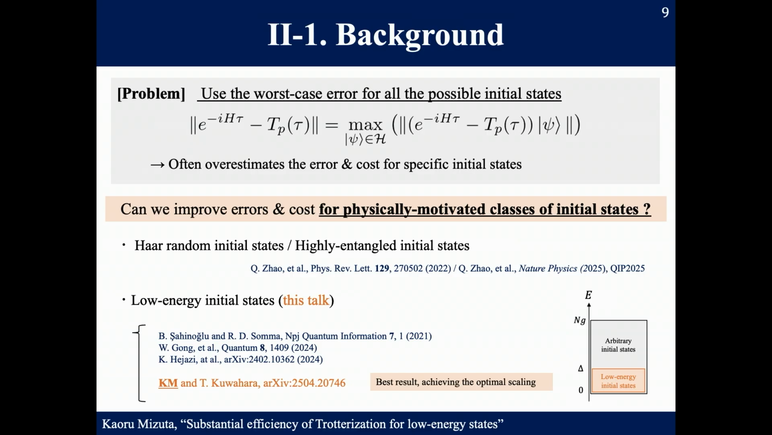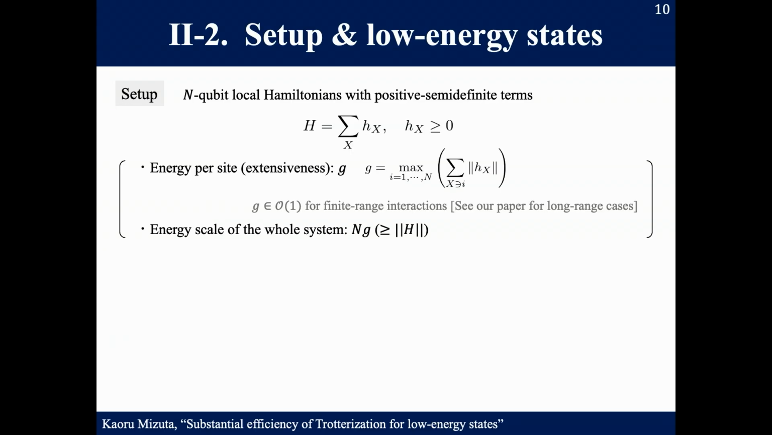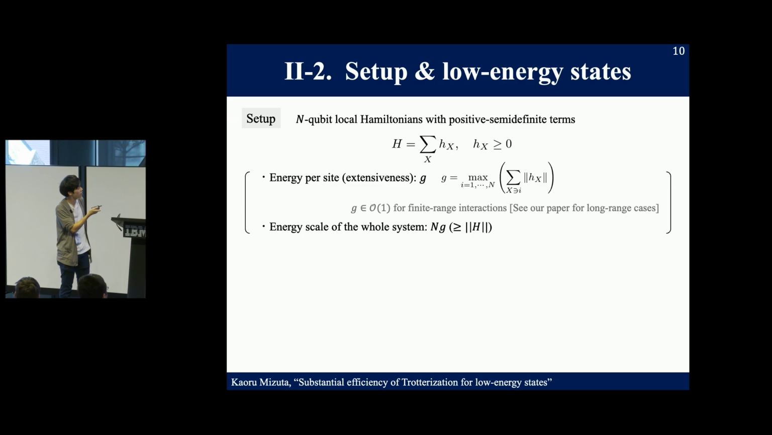So let me discuss the details of our result. First, I specify the setup. Here, we consider generic n-qubit local Hamiltonians with positive definite terms. Here, we define 2 important values. The first one is the extensiveness, G, which is defined by this formula. So we consider the summation of the norm of each Hamiltonian term h_X acting on a certain site i, and we take the maximum over all the sites. So this means the maximal energy scale per site.